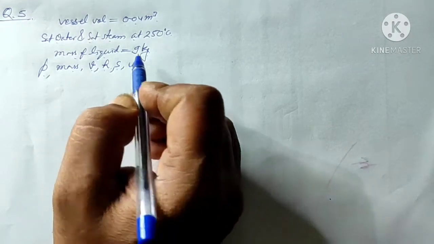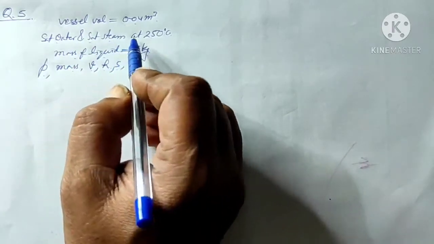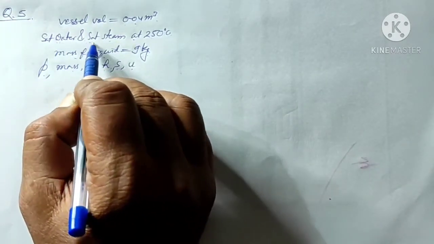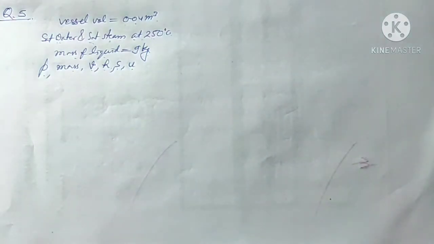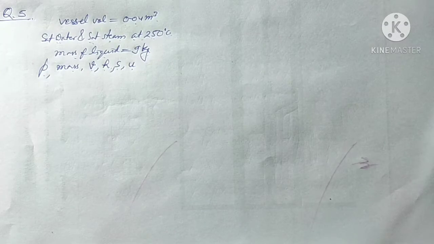Okay, so in this case, as it is given, the saturated water and saturated steam is present at 250 degrees centigrade. That means we are having the steam and water as a mixture.